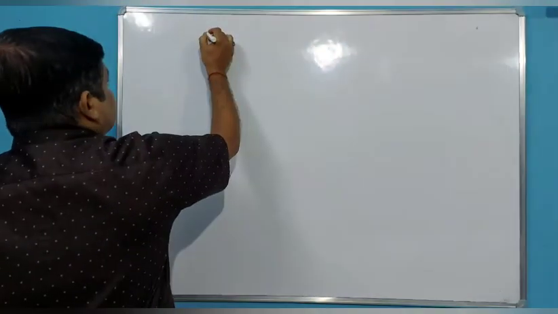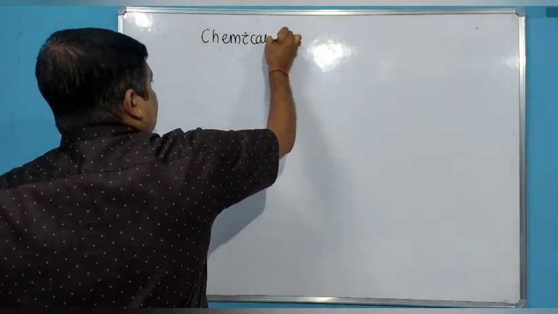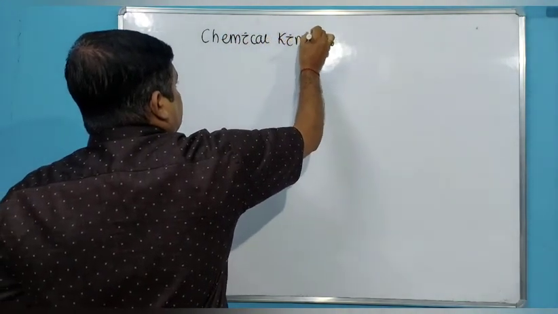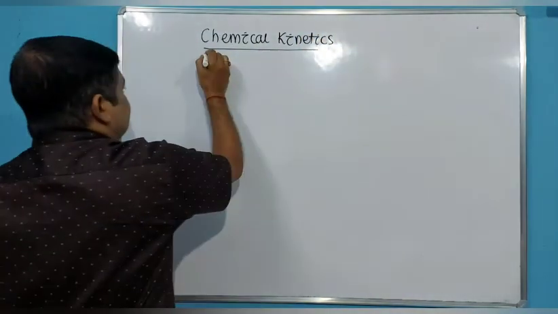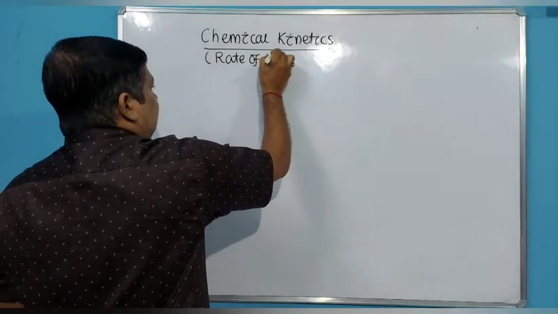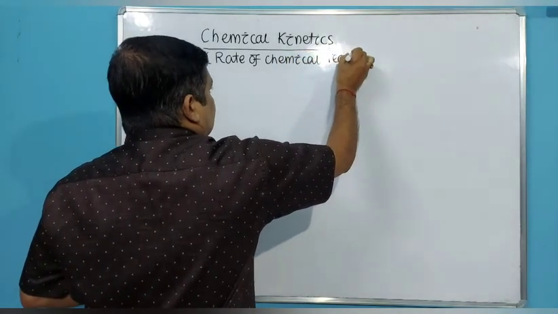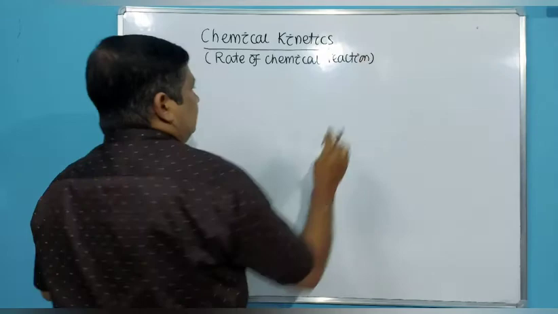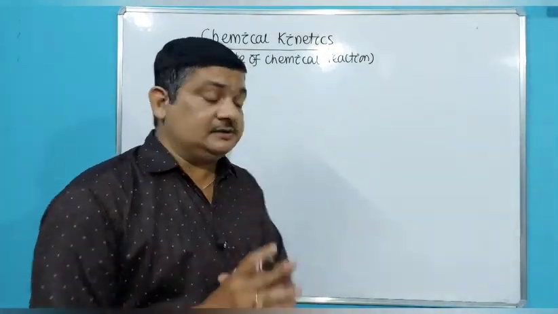So today we'll start a new chapter, a new subject, called chemical kinetics. Although this chapter mainly deals with the rate of chemical reaction, let me summarize what we are going to discuss under this chapter.